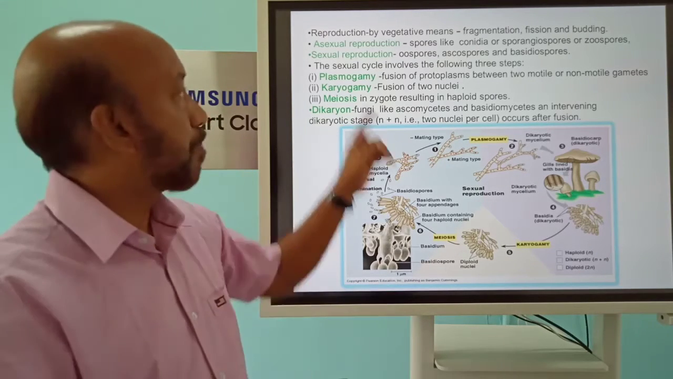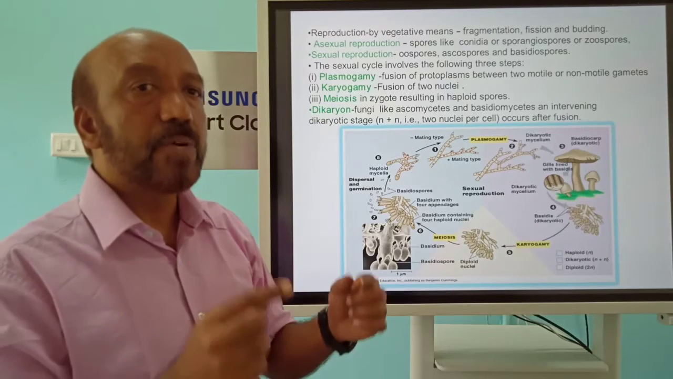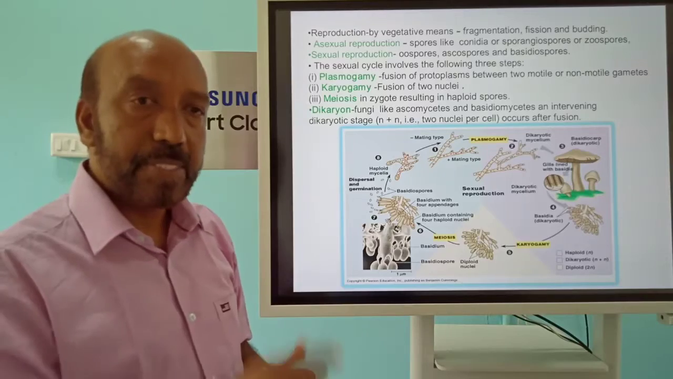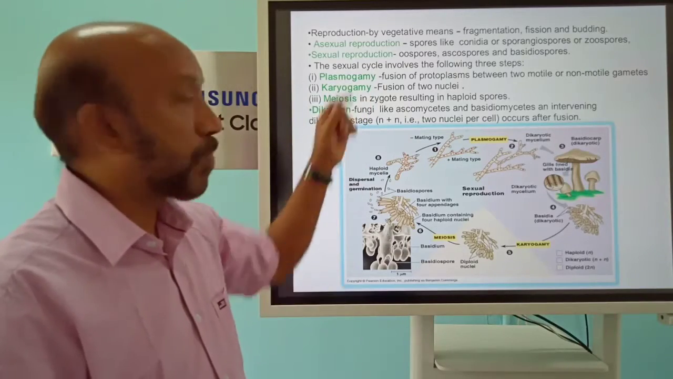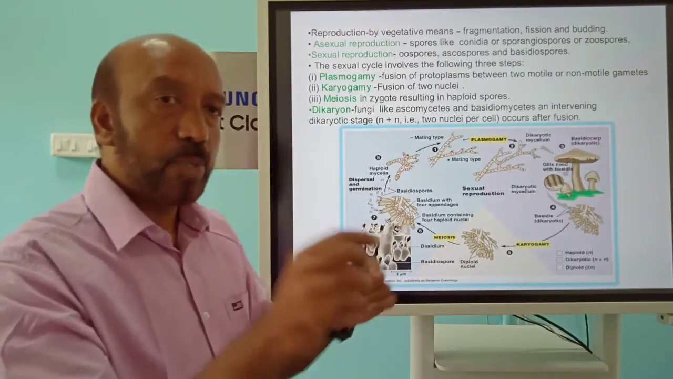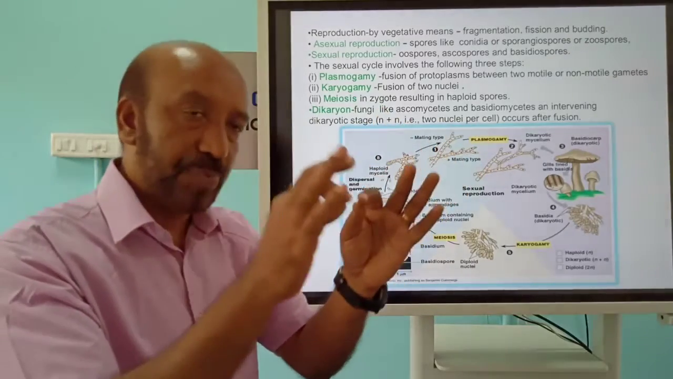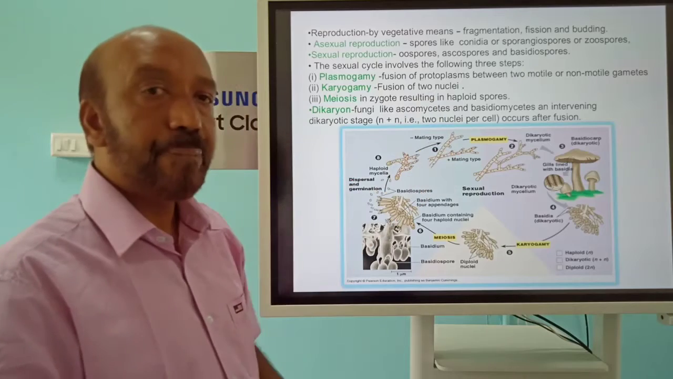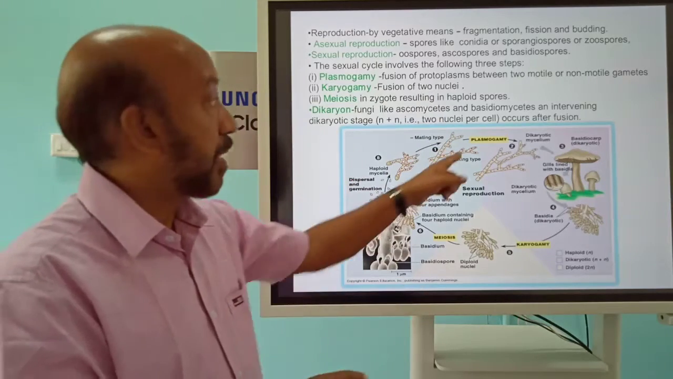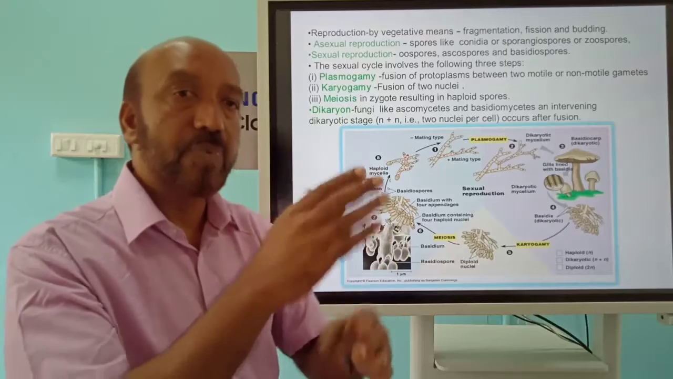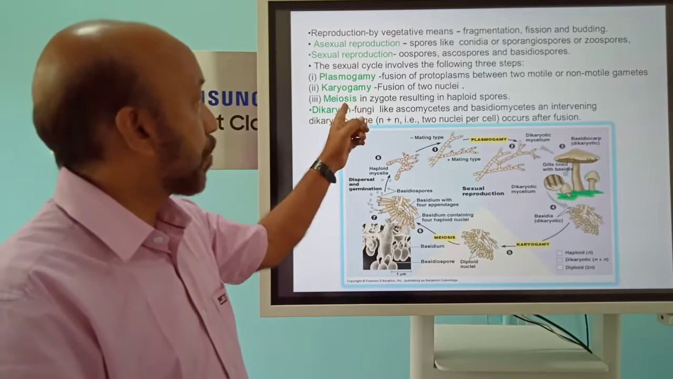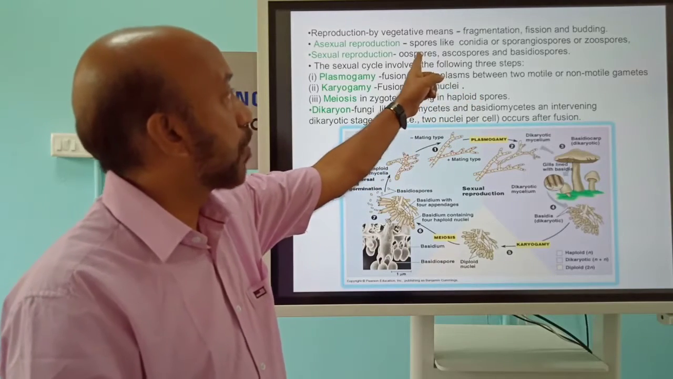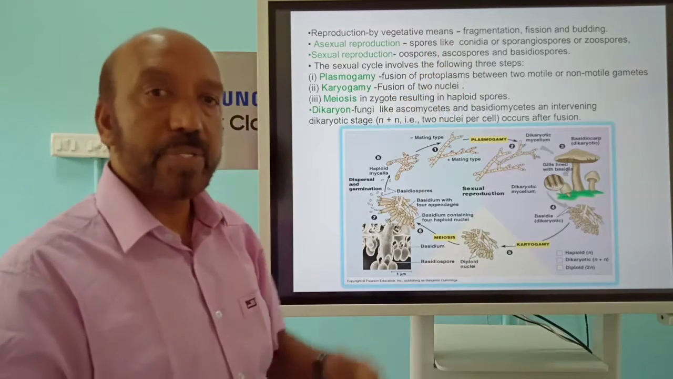One is plasmogamy, characterized by the fusion between two gametes or hyphae. Cytoplasm fusion is called plasmogamy. After that, each cytoplasm contains a nucleus, and the nuclei fuse with each other. That is called karyogamy, the fusion of two nuclei. After that, the fused structure will undergo meiosis. Meiosis in the zygote results in haploid spores. Spores are produced; these spores are oospores, asco-, and basidiospores.